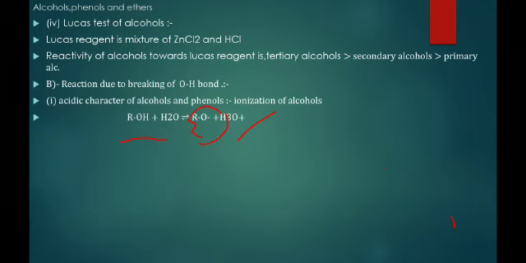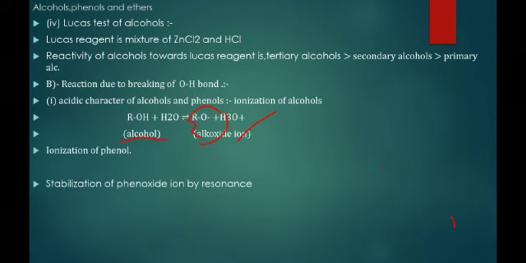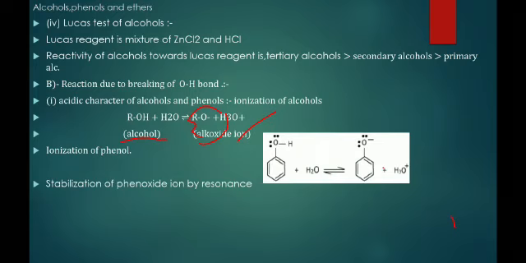Now when we see the ionization of phenol, this phenol reacts with water and forms the phenoxide ion and hydronium ion.